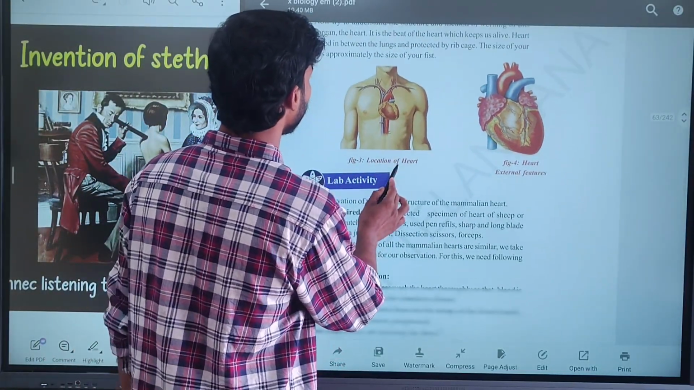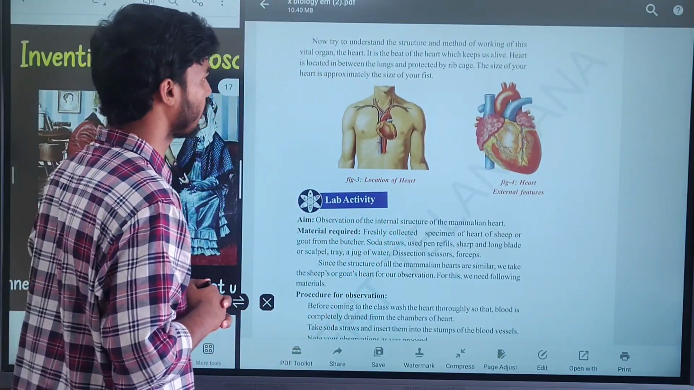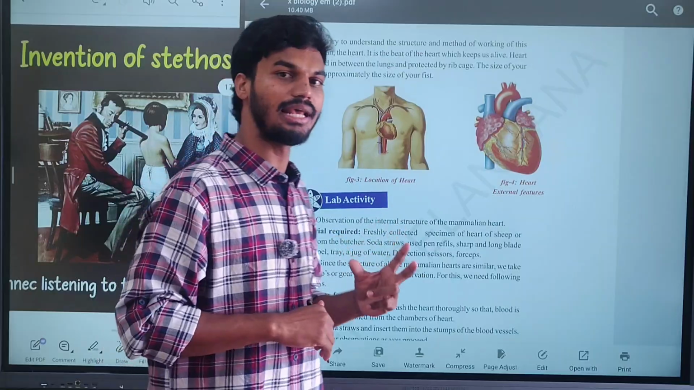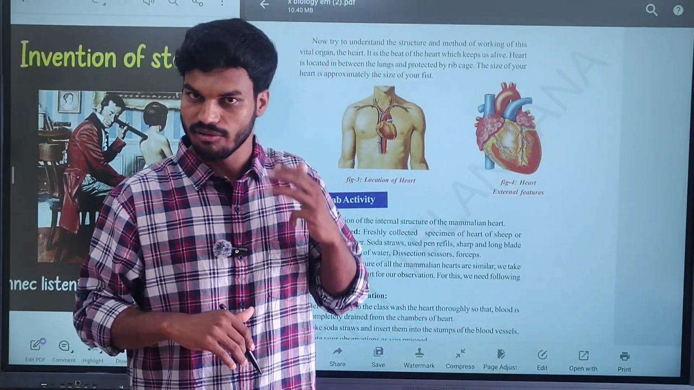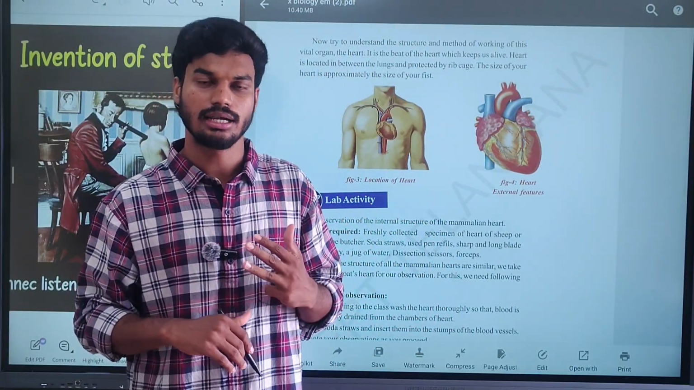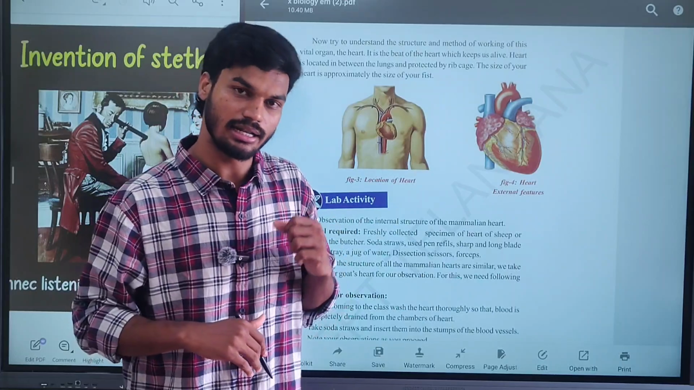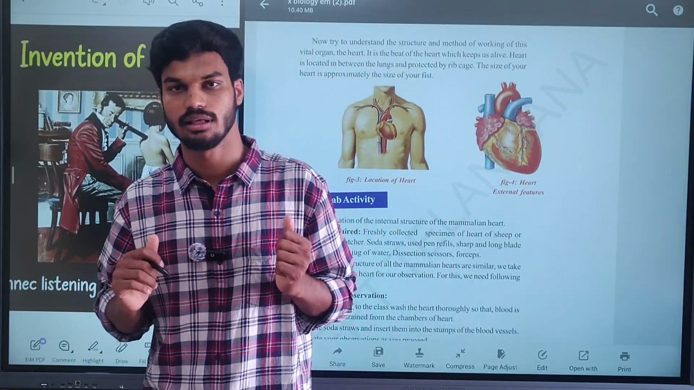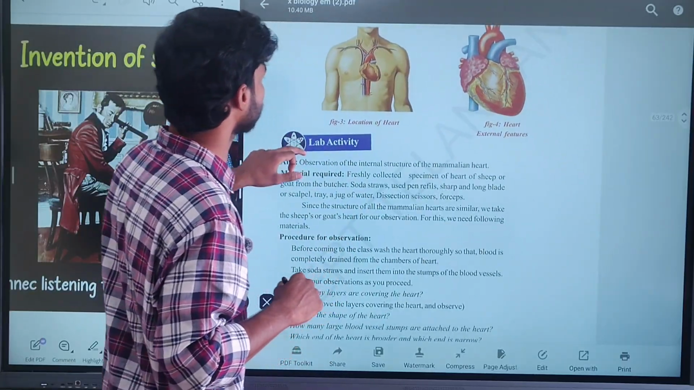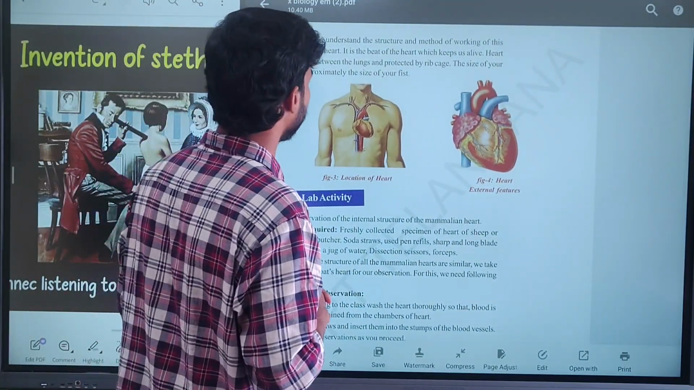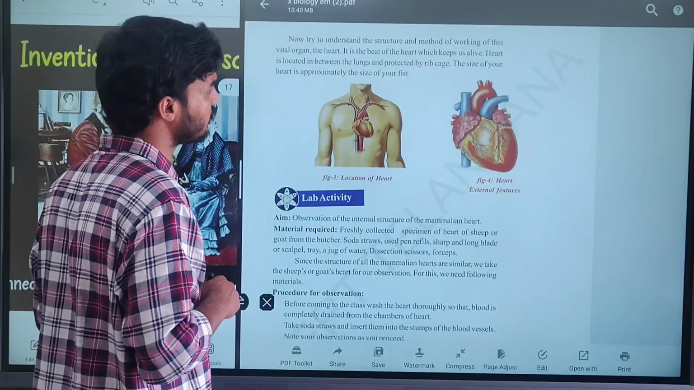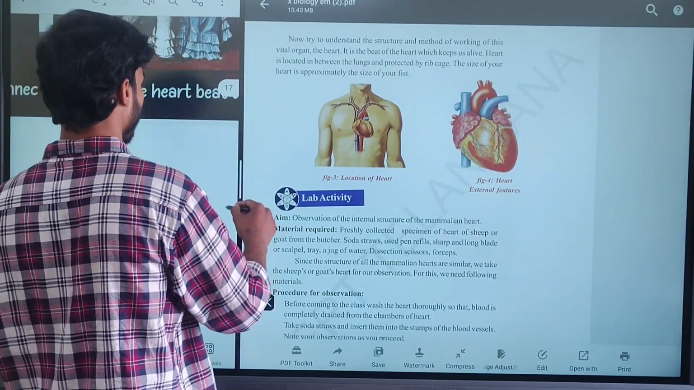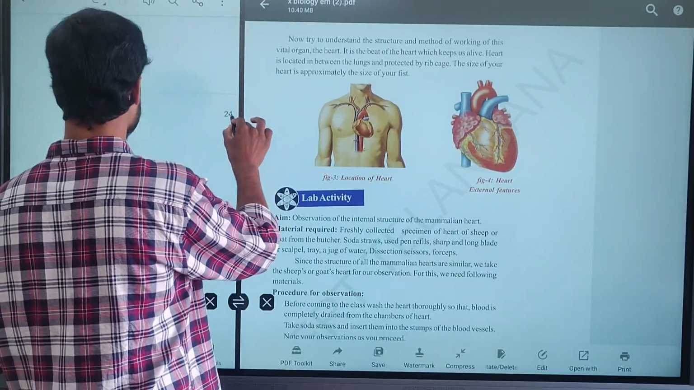Next, now try to understand the structure and method of working of vital organs. Vital organs means the organs that play a key role in our human body, for example brain, heart, kidneys. These are the vital organs that play a key role in the survival of our life. Clear? It is the beat of the heart which keeps us alive. Okay, I will show the position of your heart.